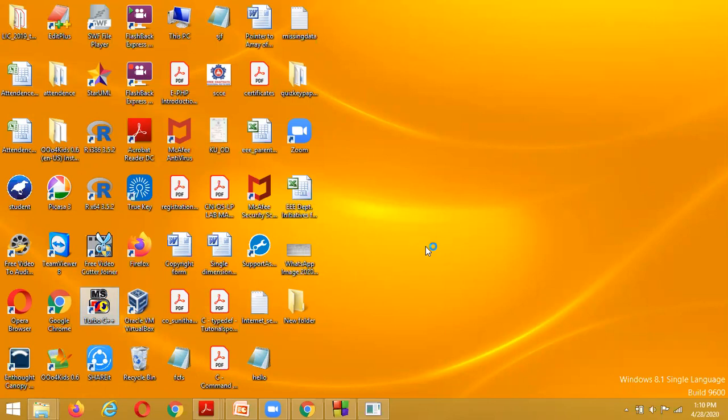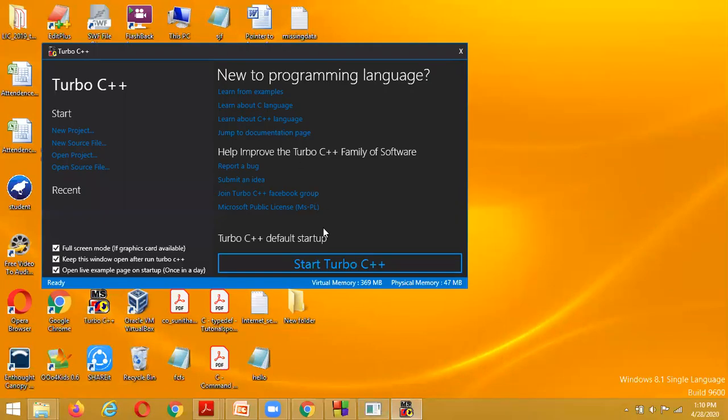I am clicking on Start Turbo C++, and the Turbo C++ editor is going to open.